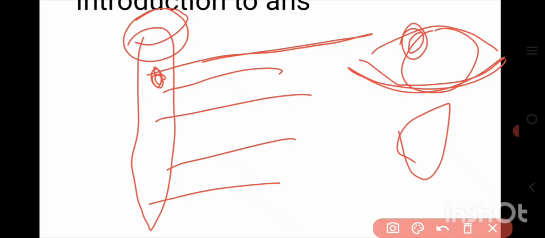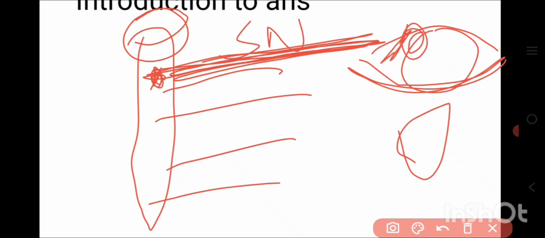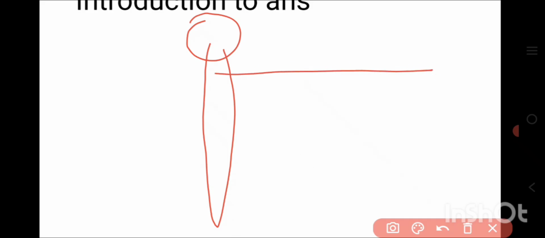This is nothing but the organization of the PNS, right? In the case of the somatic nervous system, there is a single neuron. Only a single neuron connects the CNS and the effector organ. That's why we consider the SNS a single neuron system. Here in the SNS there is a single neuron between the muscle and the CNS.